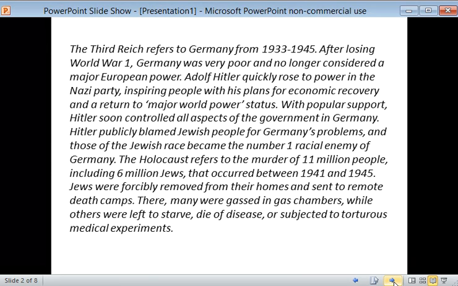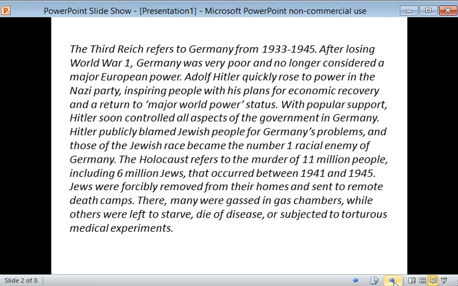The Third Reich refers to Germany from 1933 to 1945. After losing World War I, Germany was very poor and no longer considered a major European power. Adolf Hitler quickly rose to power in the Nazi Party, inspiring people with his plans for economic recovery and a return to major world power status. With popular support, Hitler soon controlled all aspects of the government in Germany.